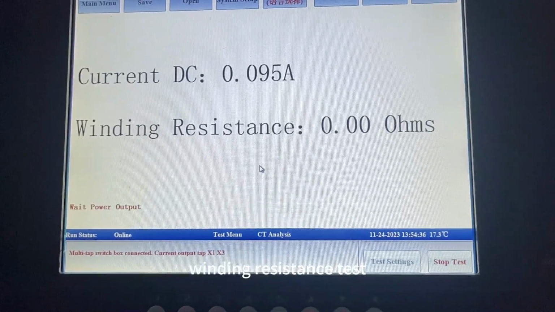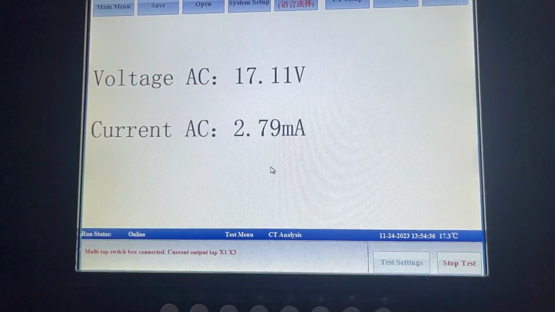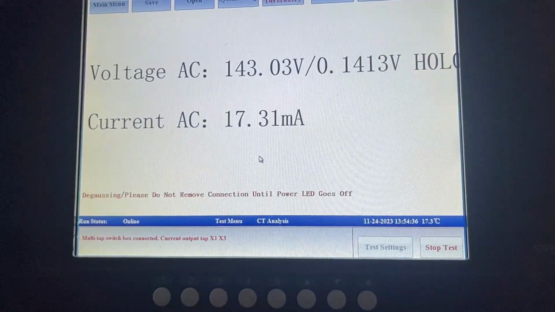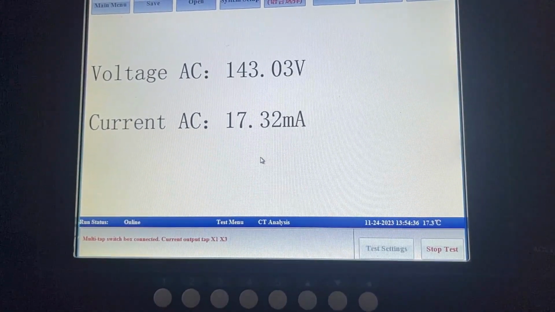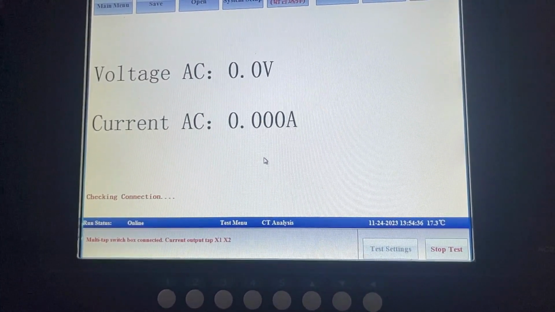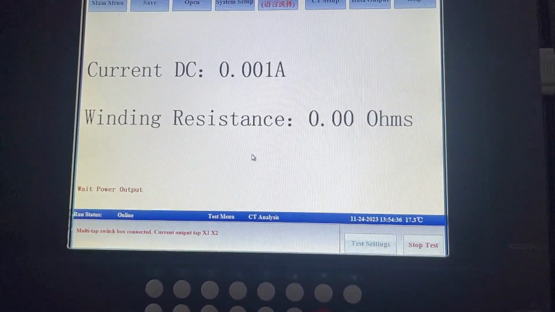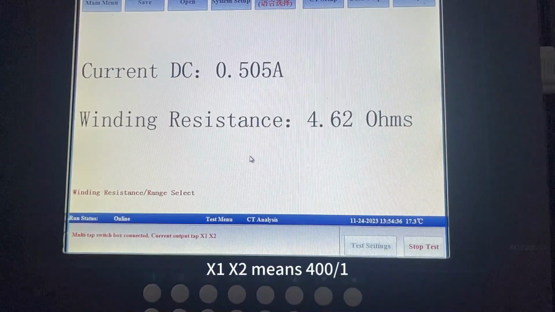Winding resistance test. Ratio test. Then switch to X1, X2. Winding resistance test for X1, X2. X1, X2 means 400 to 1.